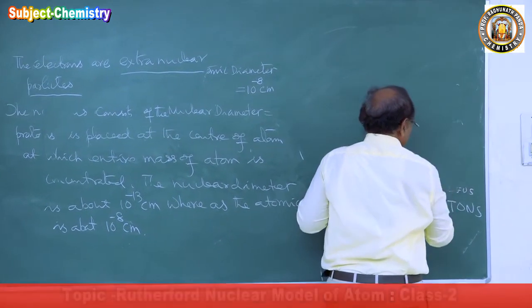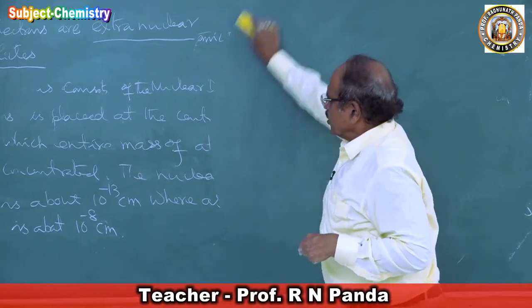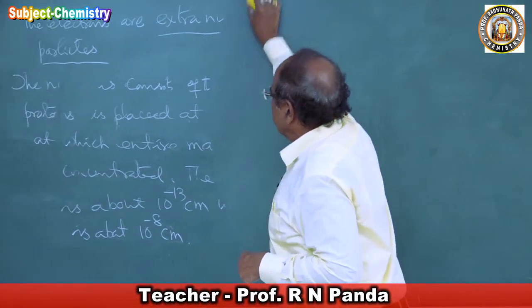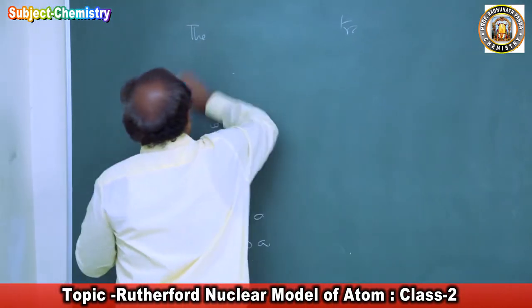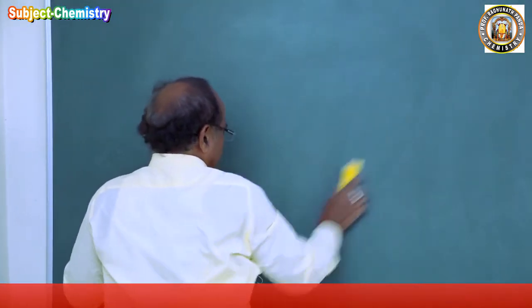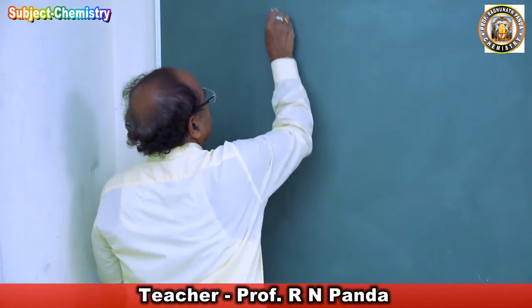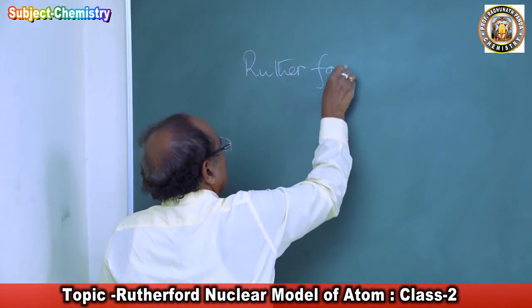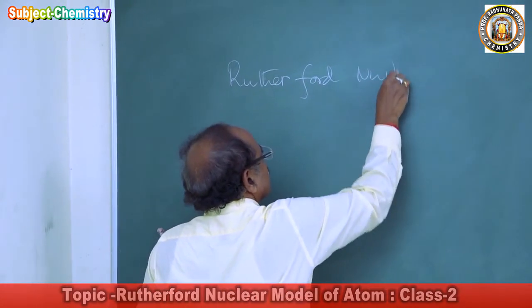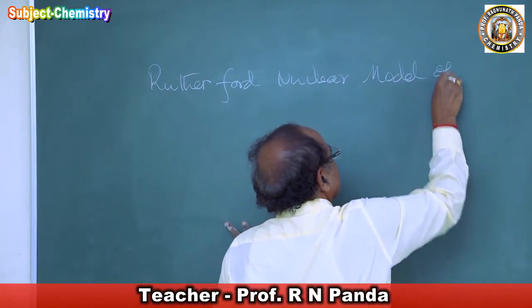Now we will pass on to the propositions or postulations made by Ernest Rutherford to explain the model of atom, for which he was awarded the Nobel Prize. Now we will come to the Rutherford nuclear model of atom.